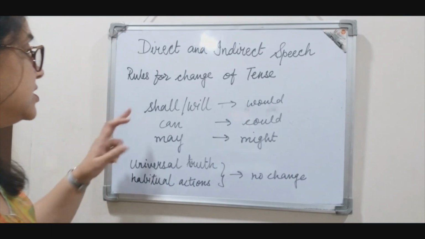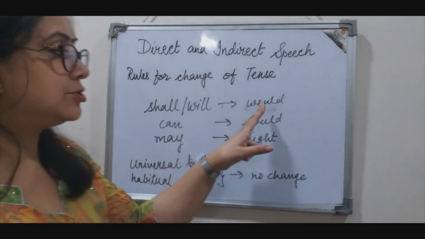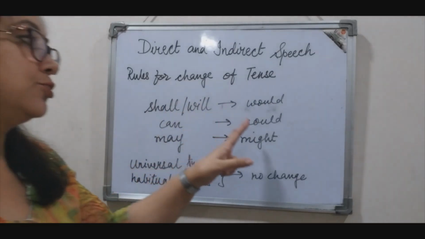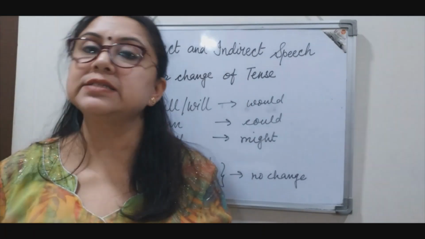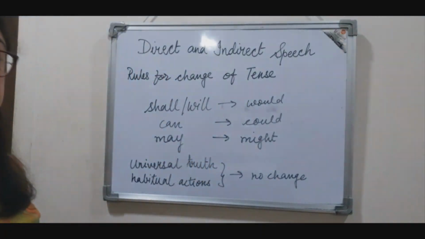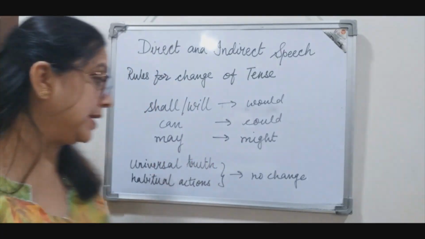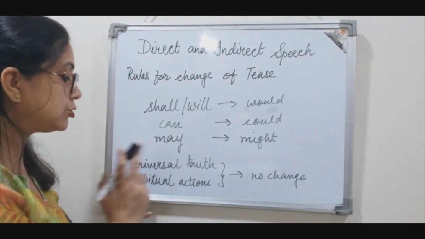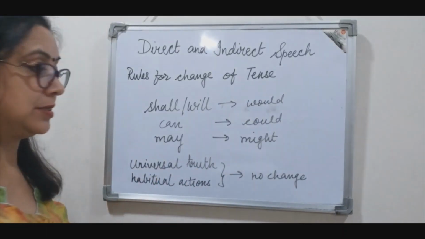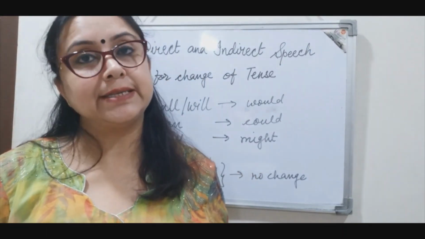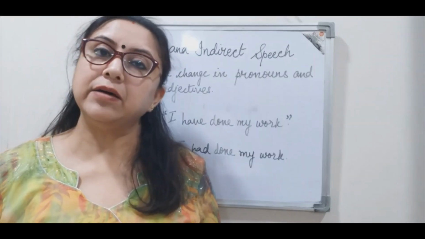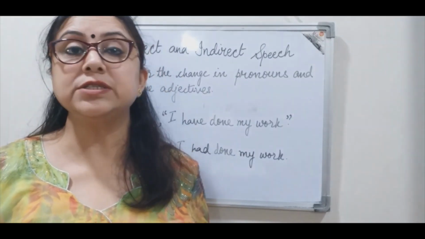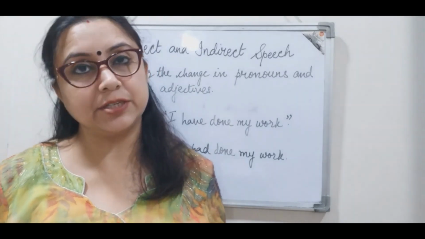Further, we see shall or will changes to would, can changes to could, and may changes to might, right? Now, two things that we should always keep in mind, that if the reported speech is a universal truth or a habitual action, then no changes take place, no tense related change takes place in the indirect speech. Now let us see how the pronouns and the possessive adjectives change, right?